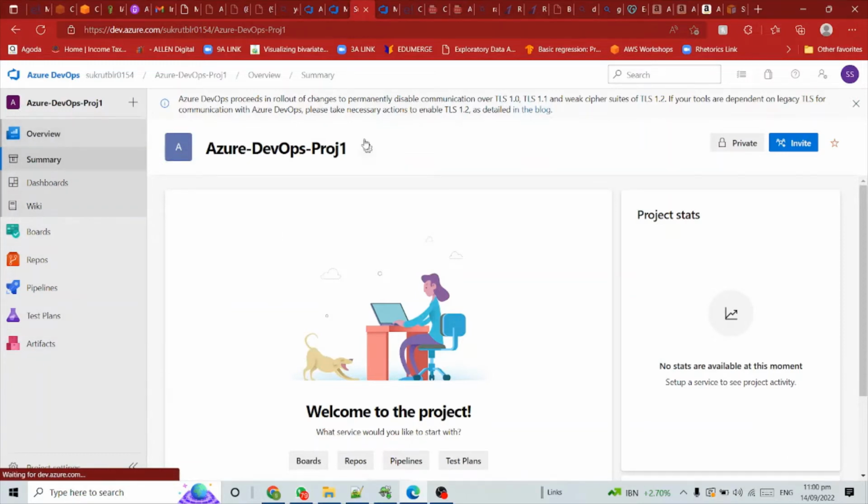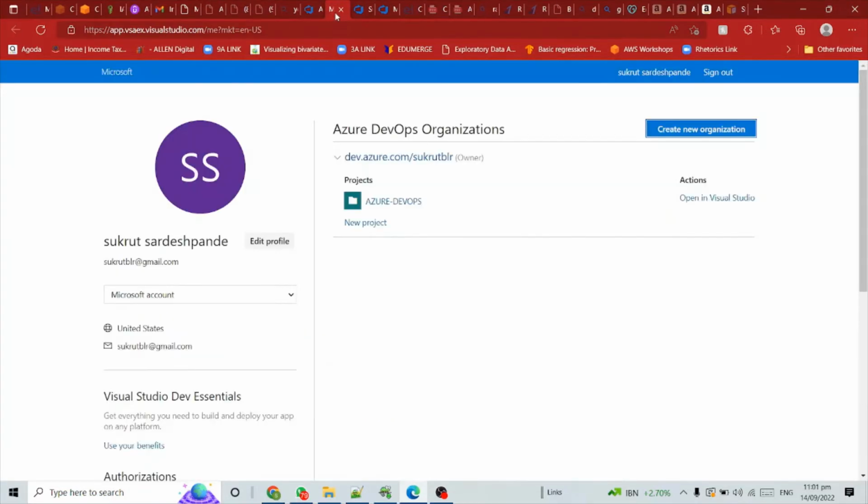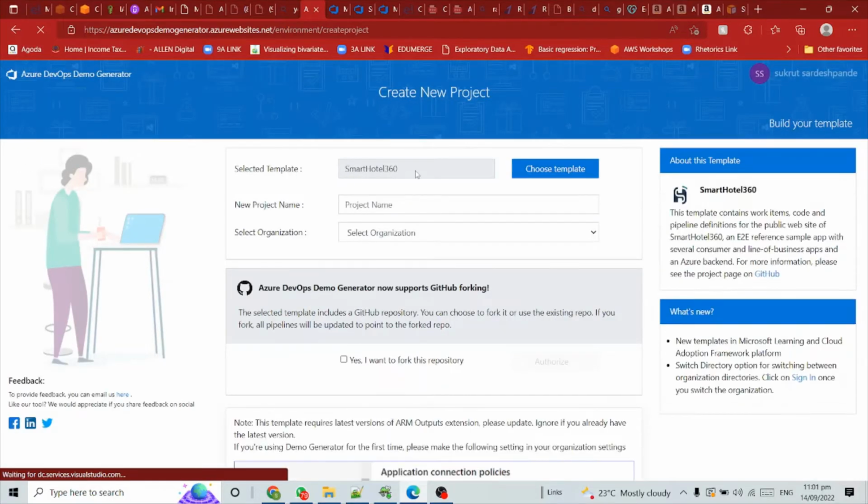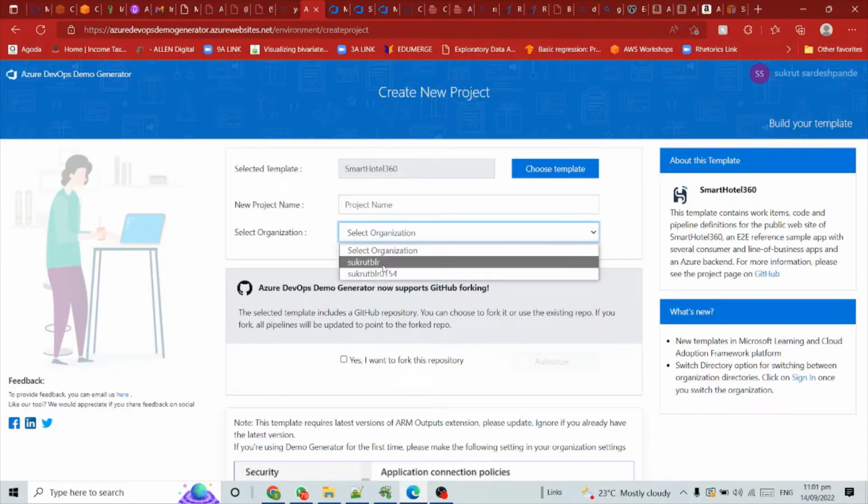Now, the important thing to understand here is that we frequently need to visit the Azure organization. When you go to this site, Azure DevOps demo generator dot azurewebsites dot net, and click on sign in, you will get the project name, Smart Hotel 360, and select the organization.